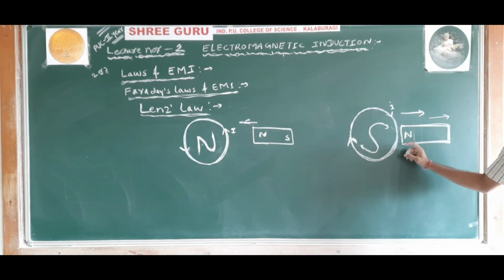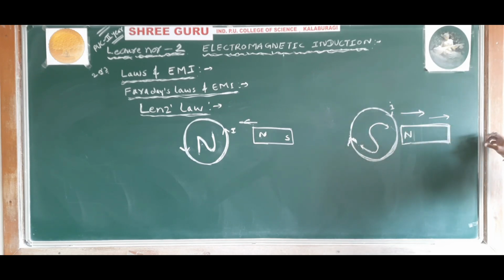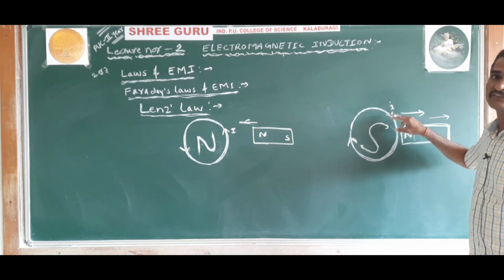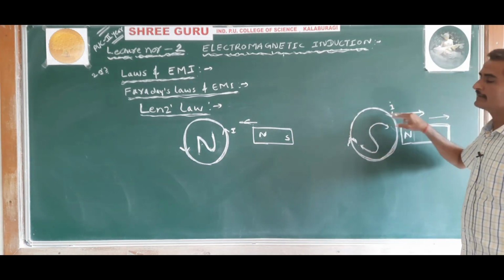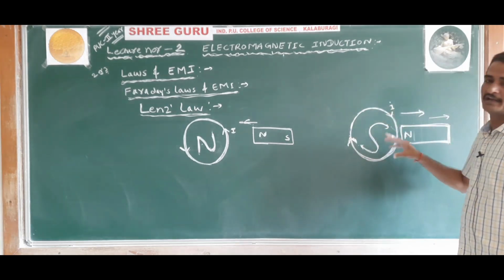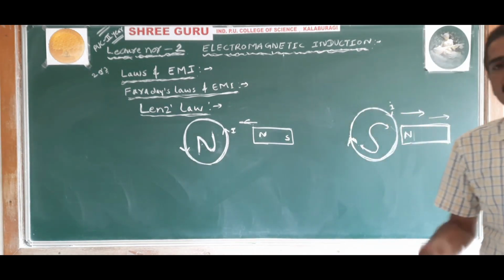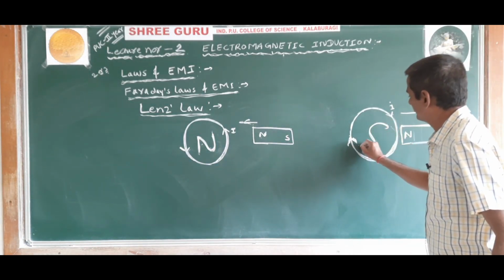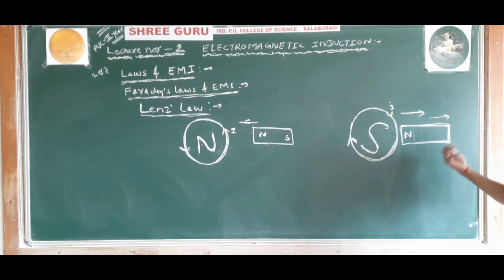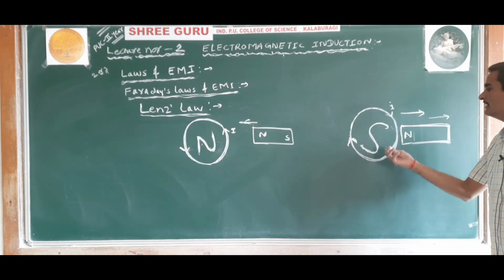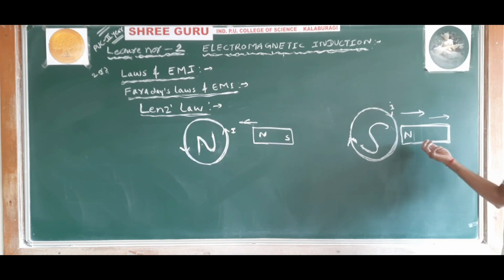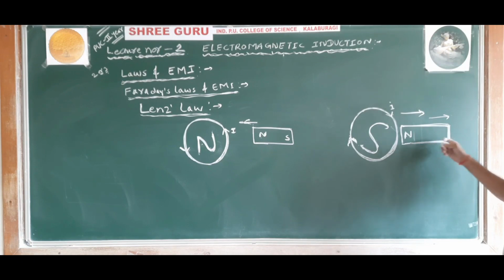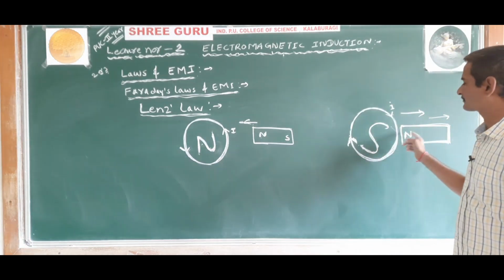When the north pole of the bar magnet is moved away from the coil, a current is induced in a clockwise direction, and due to the induced current, the face of the coil towards the magnet develops south polarity. As a result, the further motion of the magnet away from the coil is opposed. South pole, north pole will attract.